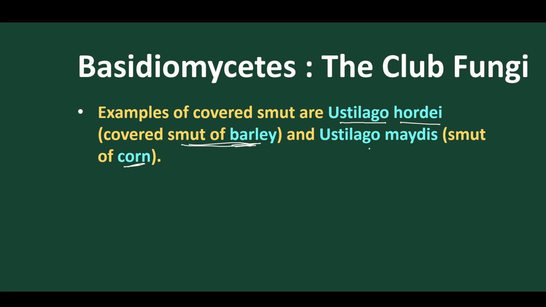Very important questions. And Ustilago maydis causes smut of corn. So maydis causes smut disease on corn, and hordei causes smut disease on barley.